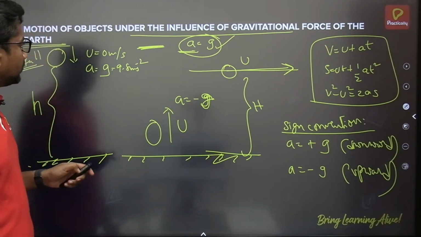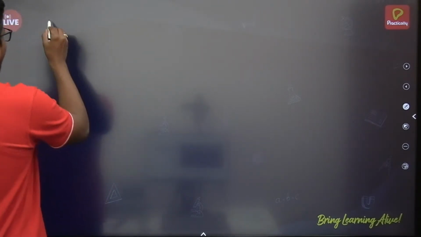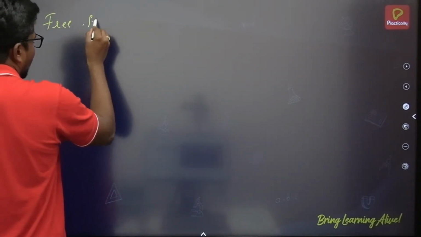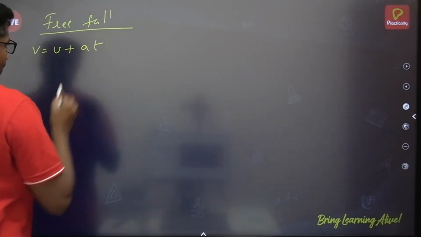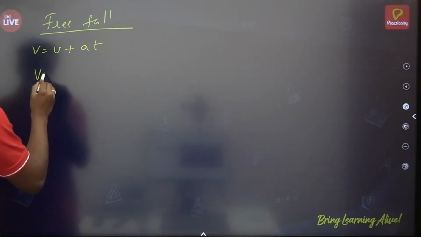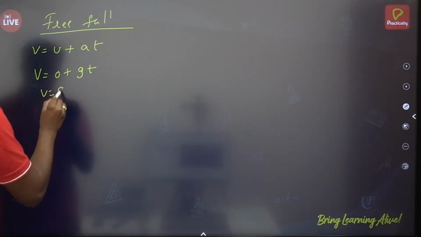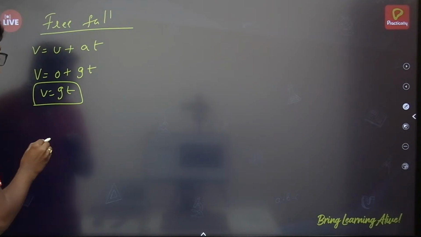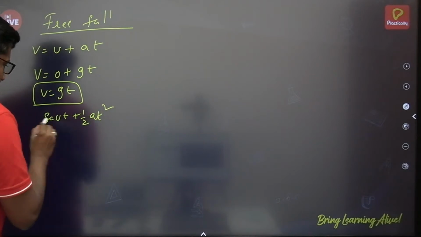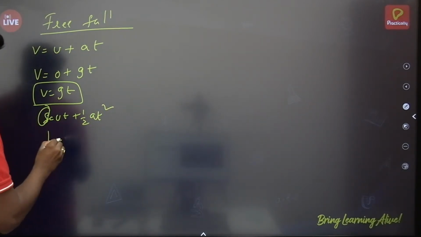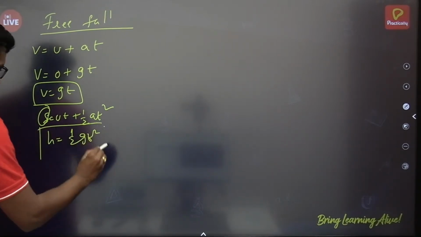So now, how can we apply the equations of motion for free fall? For a freely falling body, v is equal to u plus at. So how can you write it? Initial velocity is 0, acceleration due to gravity g, so it is t, so v is equal to gt. Alright, then s is equal to ut plus half at square. As it is at a certain height h, I will take s as h. h is equal to half gt square, since u is 0 here again.